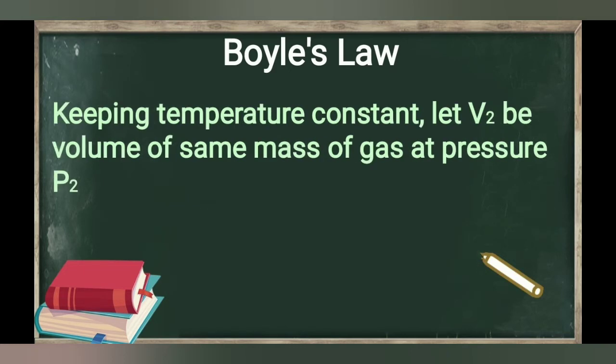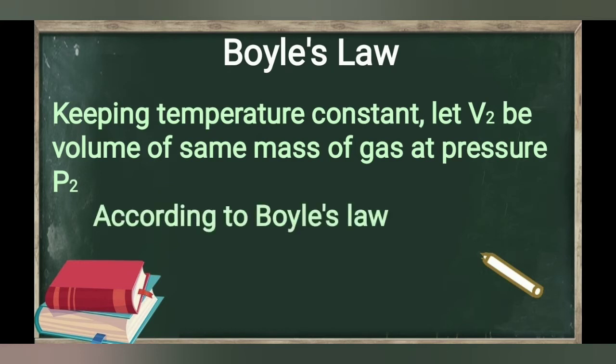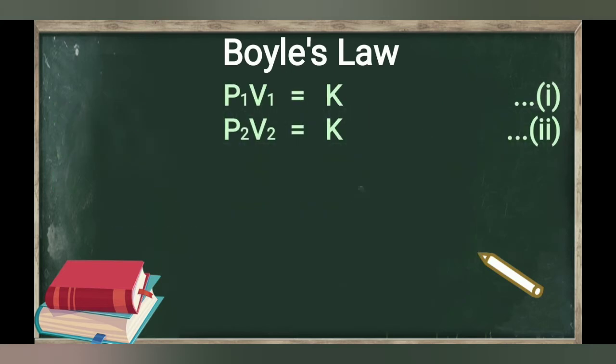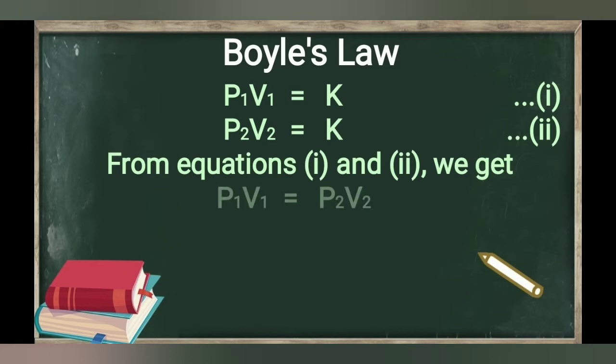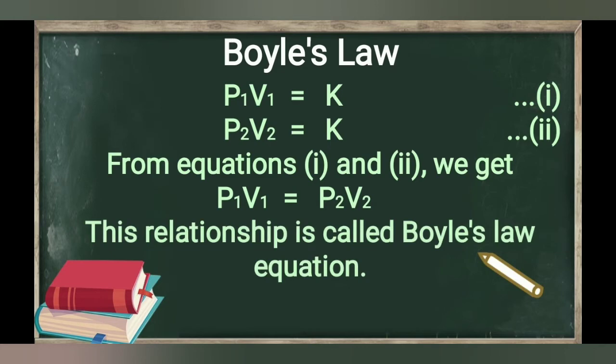Keeping the temperature constant, let V2 be the volume of the same mass of gas at a pressure P2. Then again according to the Boyle's law, we get P2 multiplied by V2 equal to constant K. Mark this equation as second equation. In first equation we have P1 into V1 equal to K, and in second equation we have P2 into V2 equal to K. So from these two equations we get P1 into V1 equal to P2 into V2. This relationship is called Boyle's law equation.